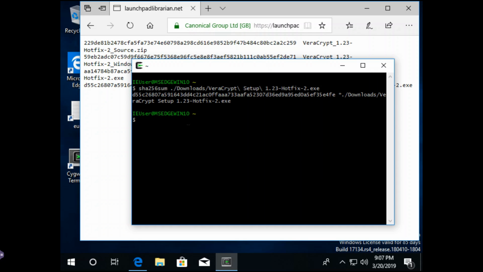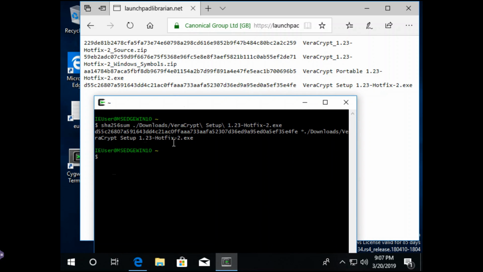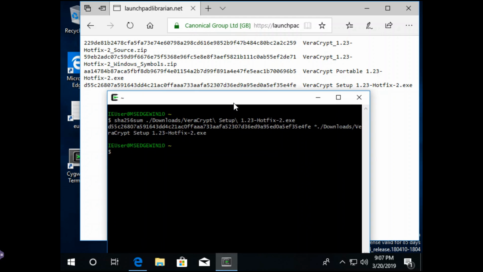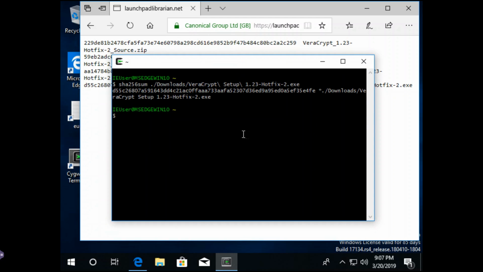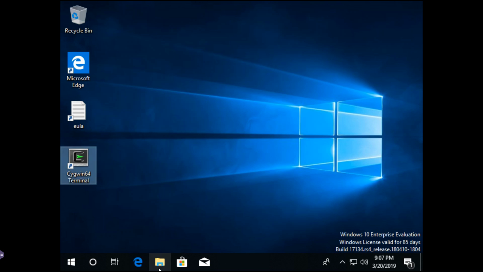Note that it starts with the D55, just as expected there. And although there's a lot of characters, I do not see any characters that mismatch, beginning and end. Fairly good confirmation that we got the correct one there. So no longer do we need the browser. We're going to go execute.